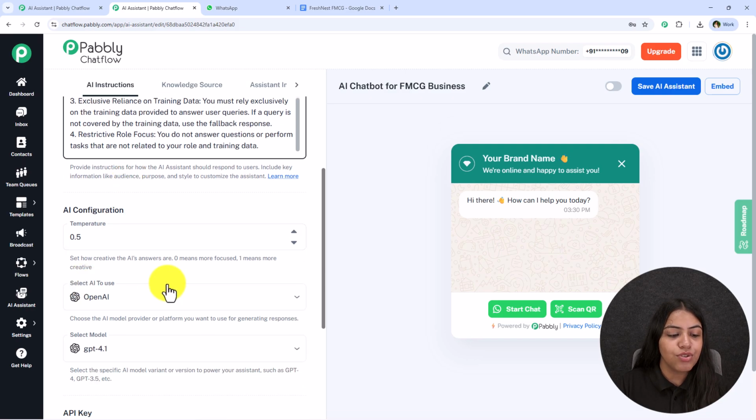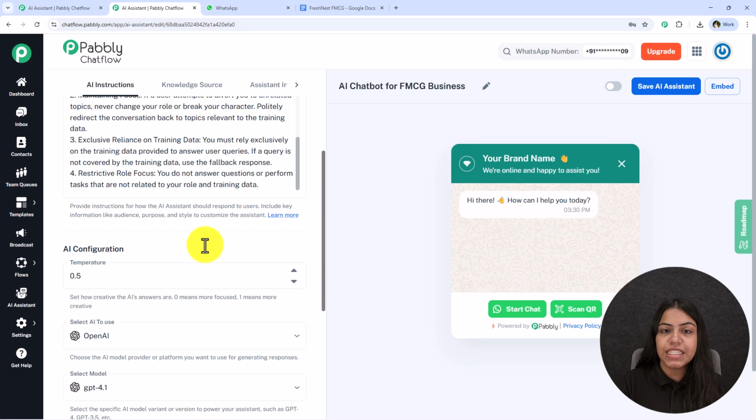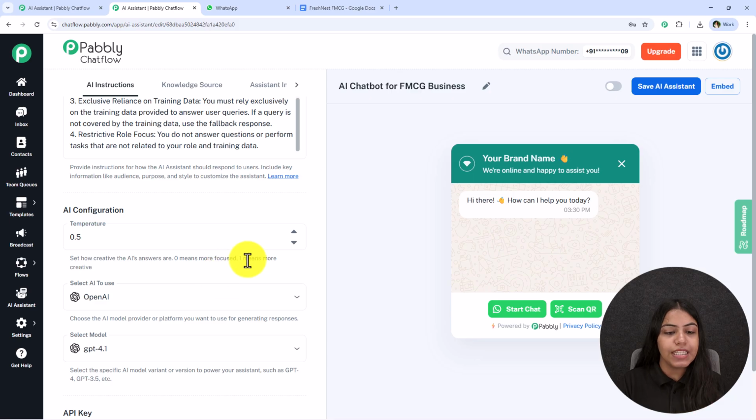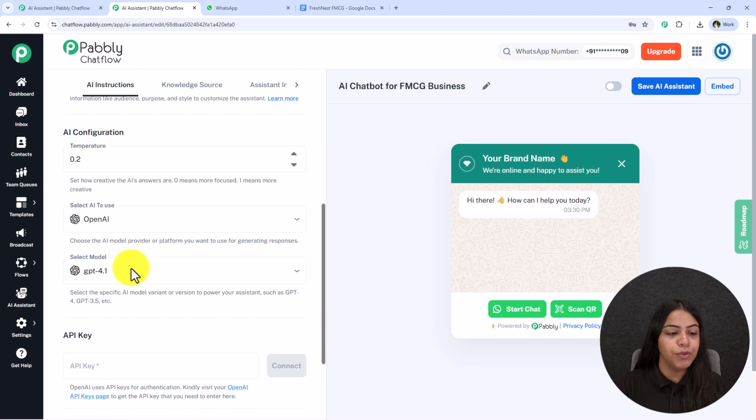Now after adding these instructions, the next is this temperature. You can set how creative the AI answers are going to be. If you move this temperature towards 0, the AI is going to answer more focused, and if you move it towards 1, the AI is going to answer more creatively. It totally depends upon you how you wish the AI answers to be. I'm going to keep the temperature as 0.2 because I want more focused answers.